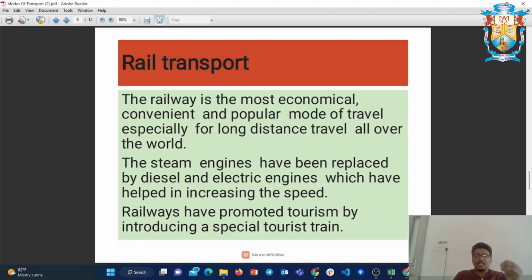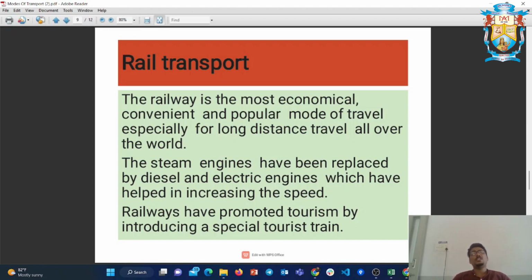The cheaper way of transportation is rail, and in India it is run by the central government. For long distances, travel by rail is cheaper and convenient.